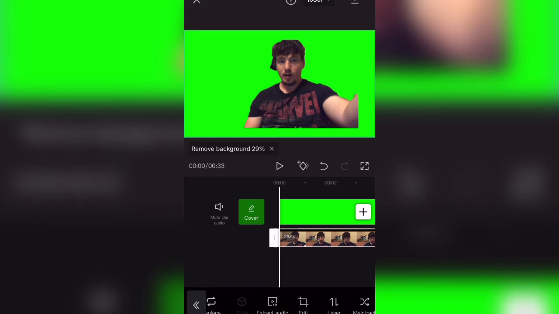Other features here is extract audio. If you even go back further, you've got all kinds of different things. Filters, adjustments.